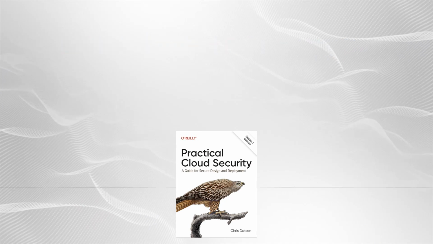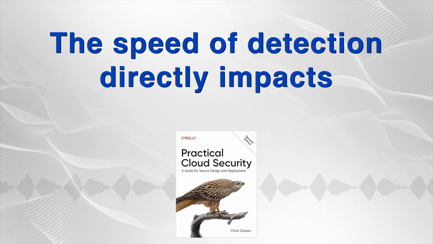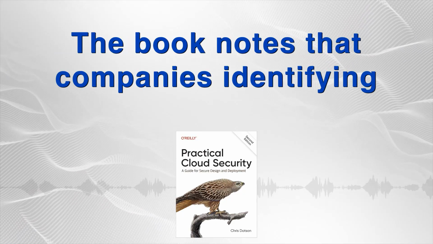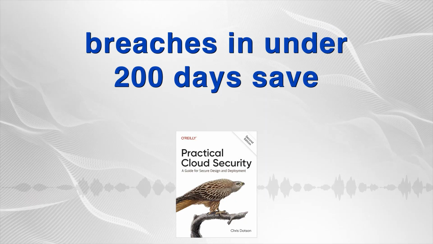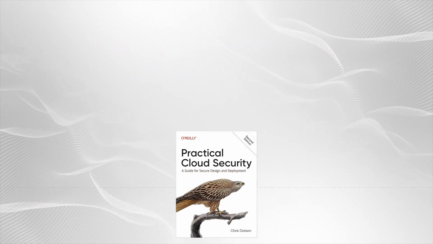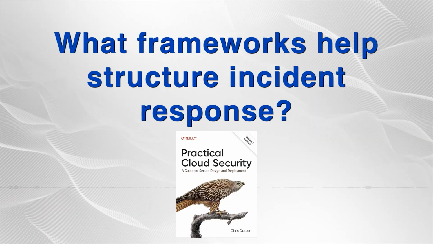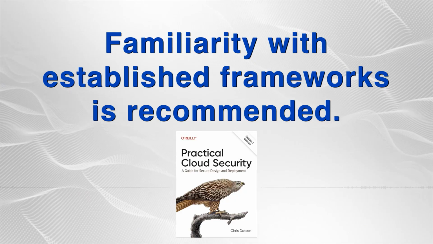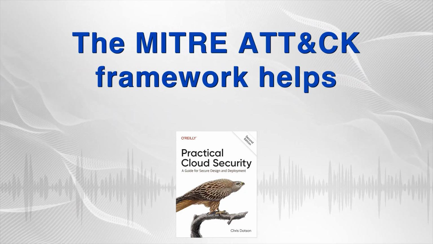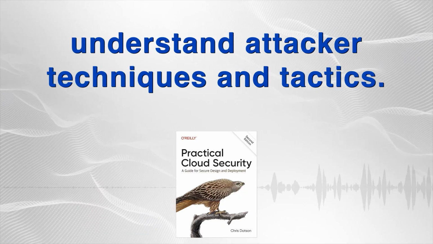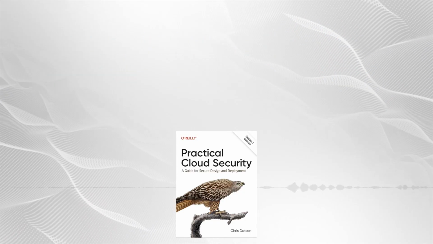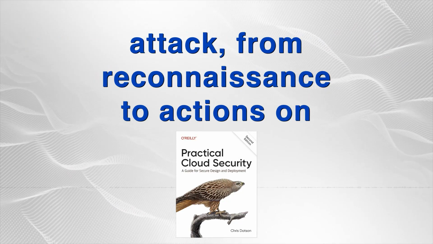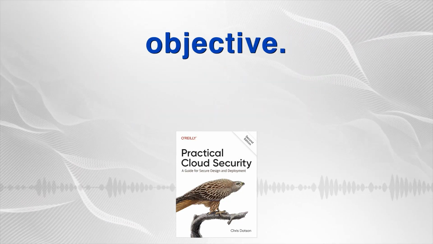Detection seems key. Absolutely. The speed of detection directly impacts the cost and damage of a breach. The book notes that companies identifying breaches in under 200 days save significantly. Faster detection is paramount. What frameworks help structure incident response? Familiarity with established frameworks is recommended. The MITRE ATT&CK framework helps understand attacker techniques and tactics. The cyber kill chain provides a model for the stages of an attack, from reconnaissance to actions on objective.